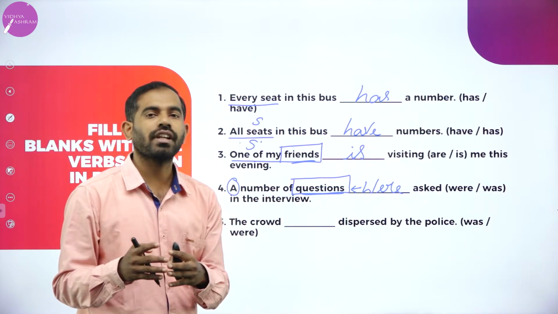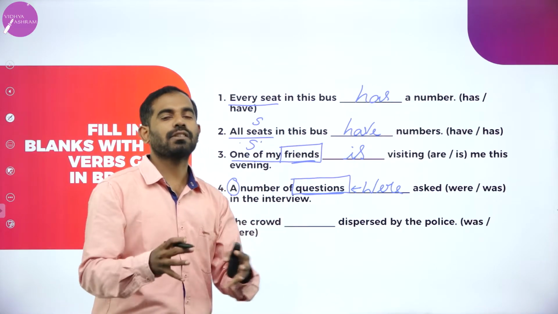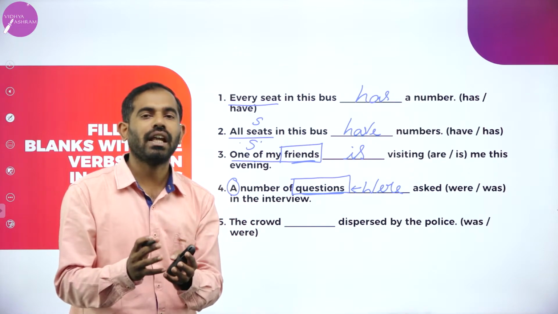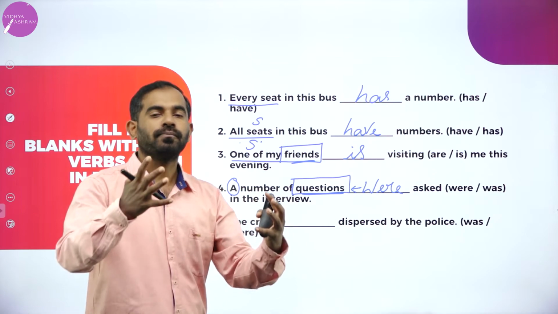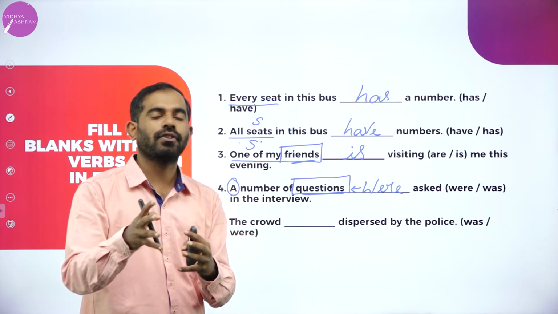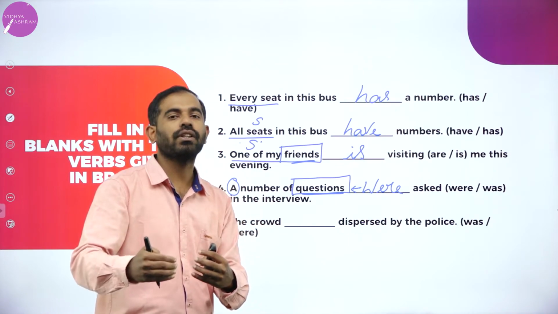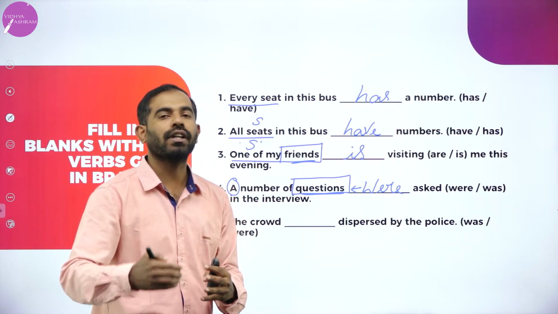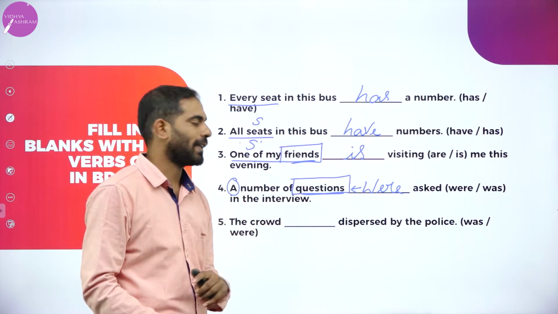Why am I concentrating only on these exercises and examples? It's because it is limited in your syllabus. If you want to learn more apart from the syllabus prescribed for the first PUC, you're welcome to watch the next video. In my next video, I'm going to discuss all the 10 rules about subject-verb agreement.